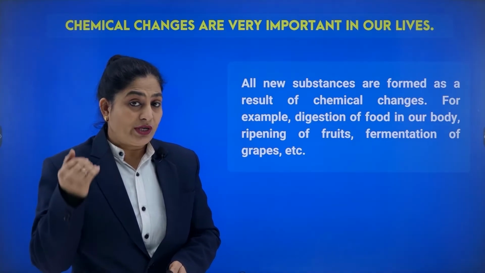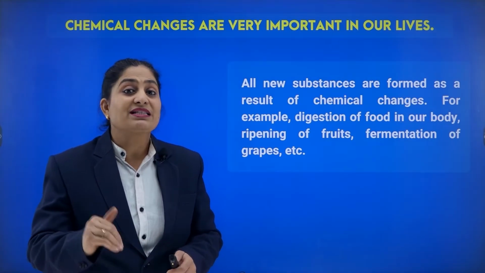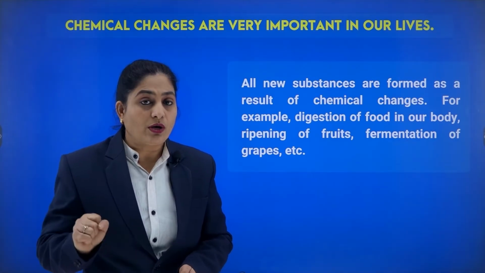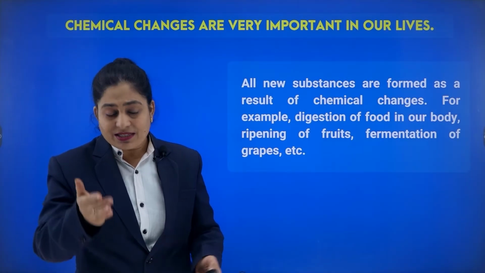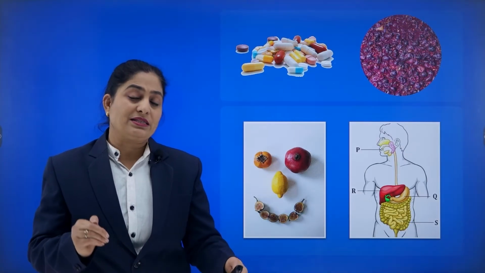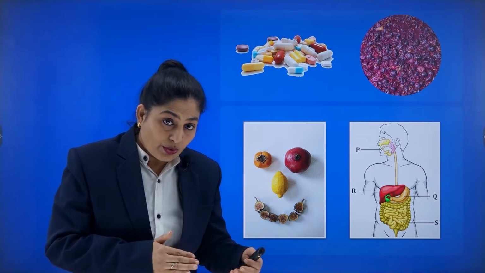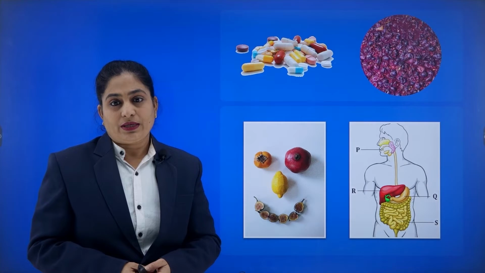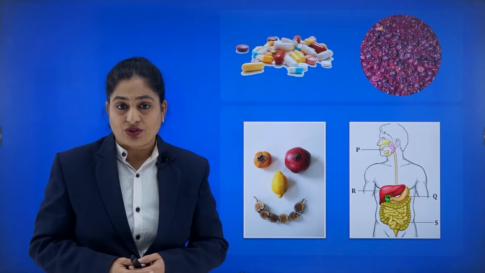Ripening of fruit is also a chemical change. Fermentation of grapes that results in the formation of beer and alcohol is also a chemical change. So basically these are certain examples that we deal with in our daily life. It is used in medicines. Some good medicines are responsible for healing us and curing us from disease. Then these chemical changes are also responsible for digestion.